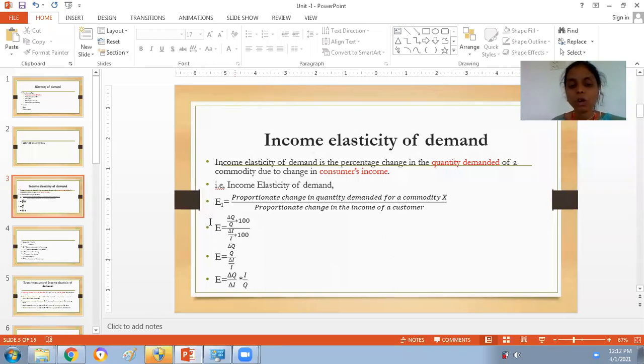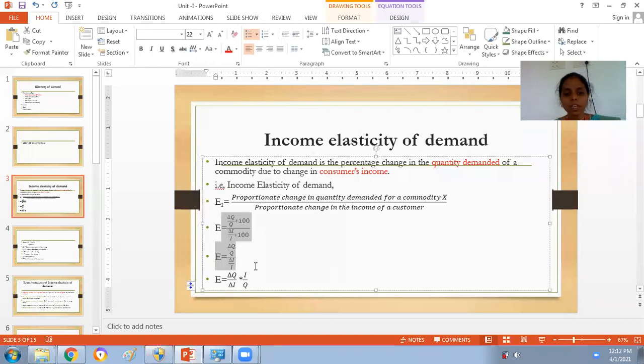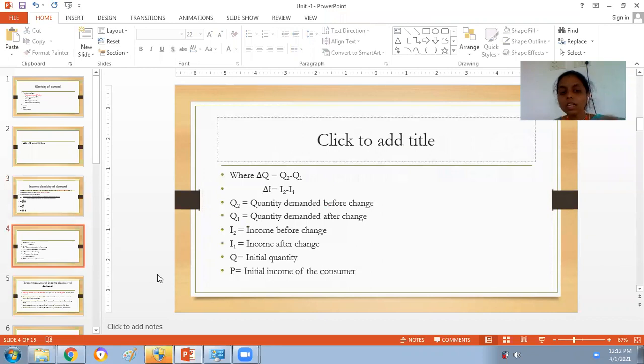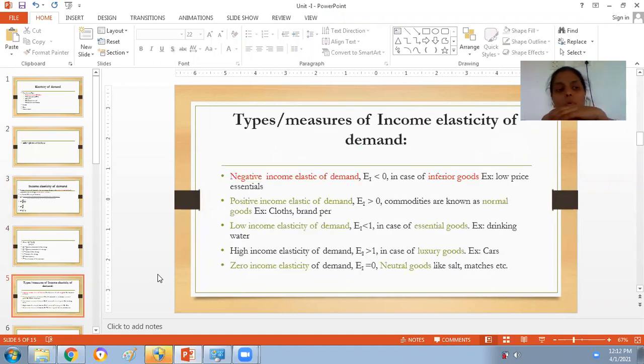This is the mathematical form of income elasticity of demand. How do we represent it? That is delta Q over delta I. This is the simplest form that we will use. Now, these are the various abbreviations for income elasticity of demand and an explanation for each term. This will be the same for all 4 types of demand, either price, income, cross or advertisement. Okay, the next one.